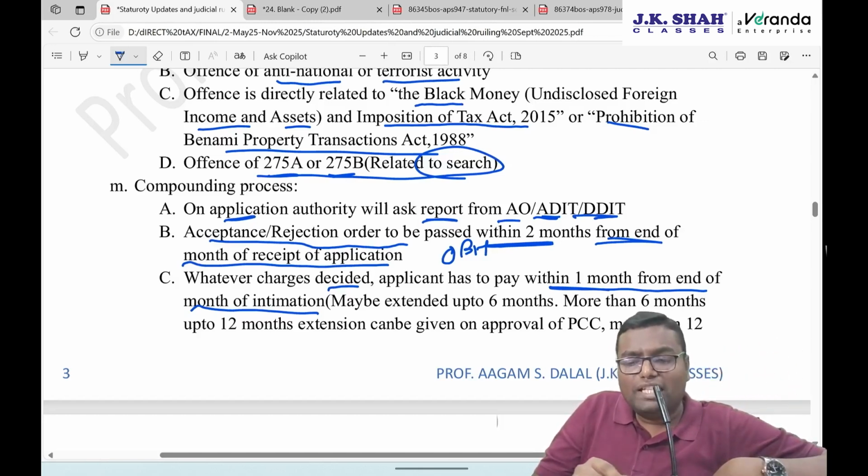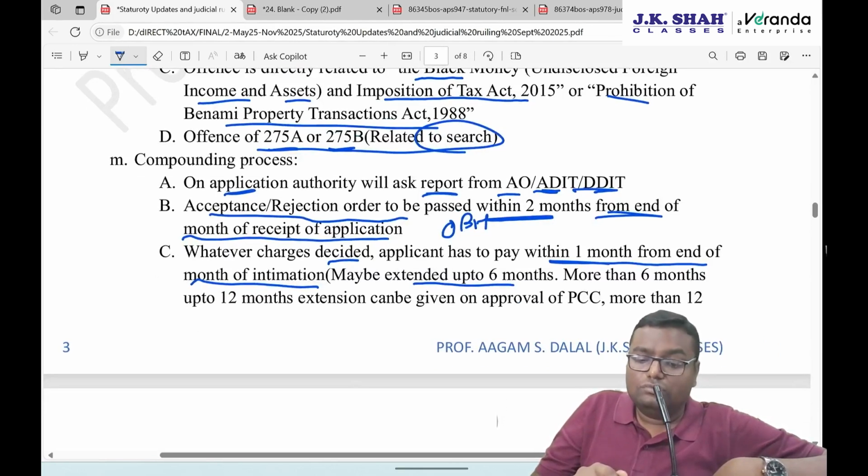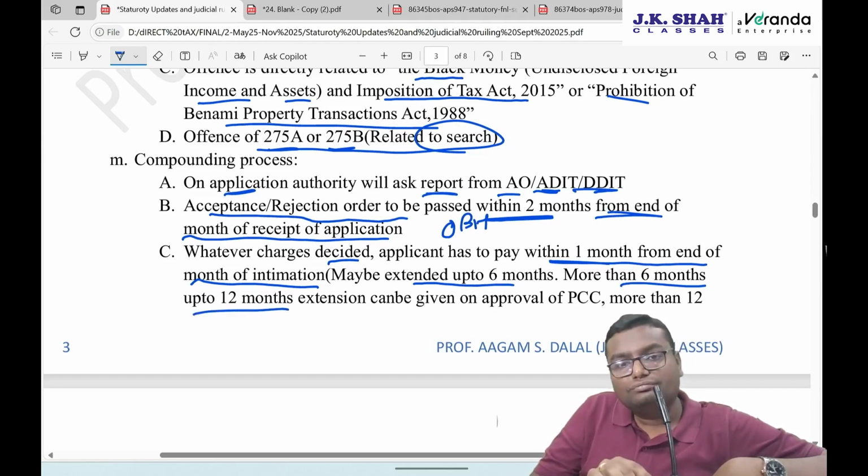This 1 month time period can be extended up to 6 months. But if the higher authority, that is the competent authority, wants to give you an extension of more than 6 months, up to 12 months, that extension can be given with the prior approval of the Principal Chief Commissioner.